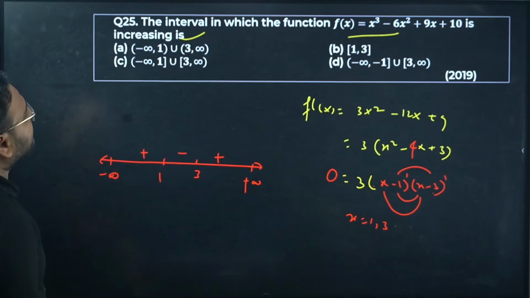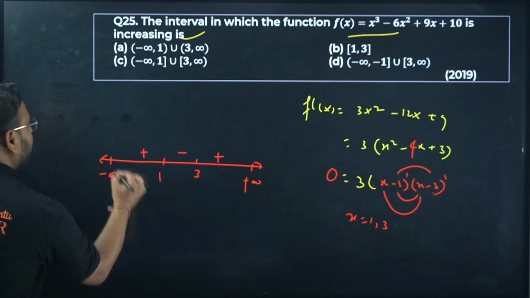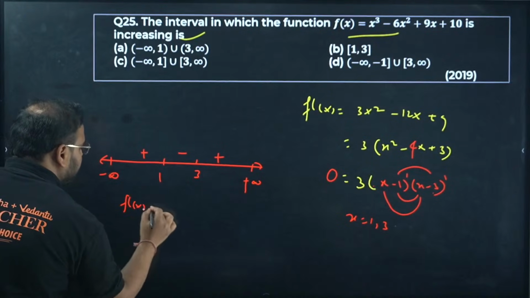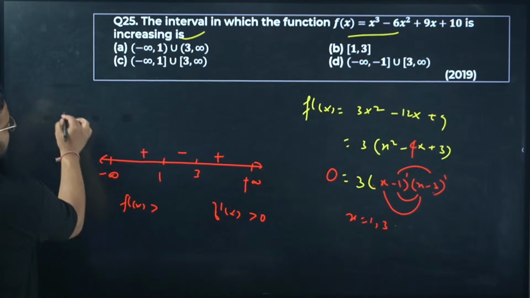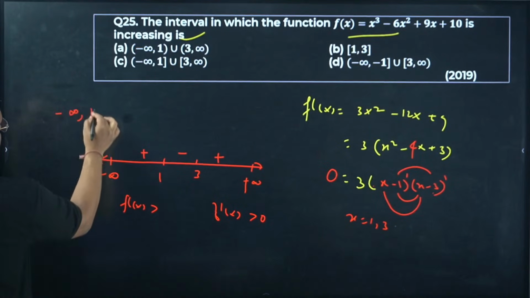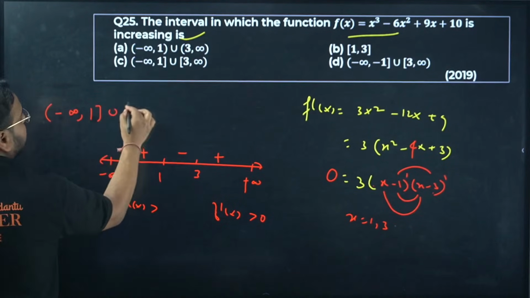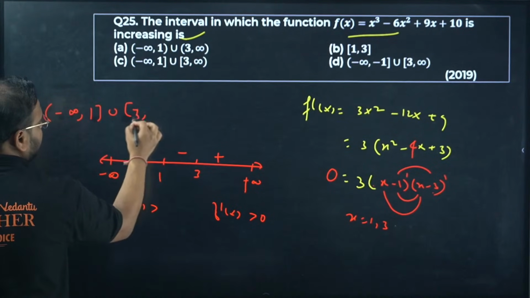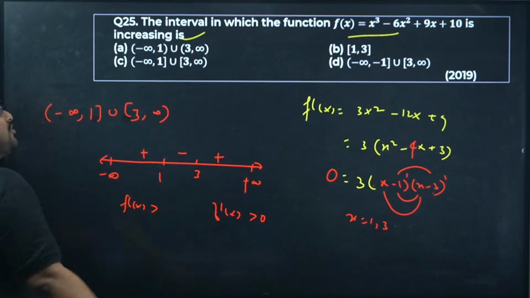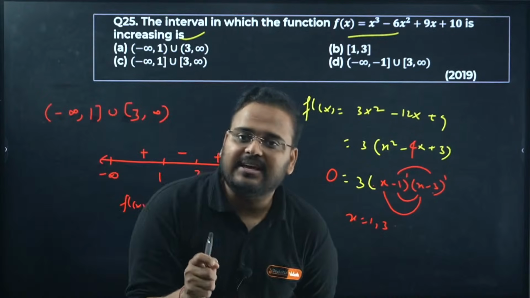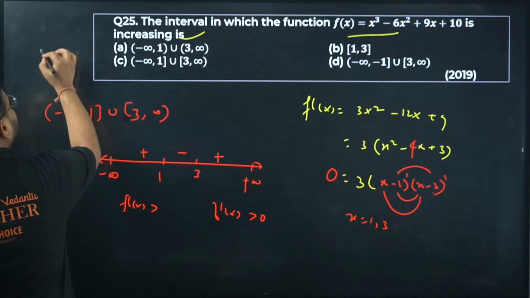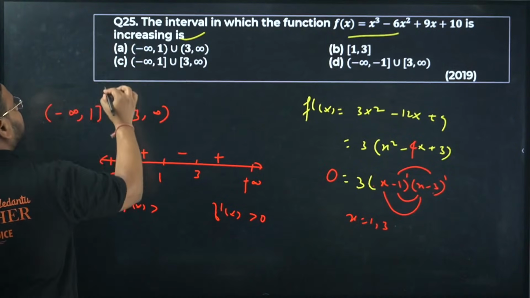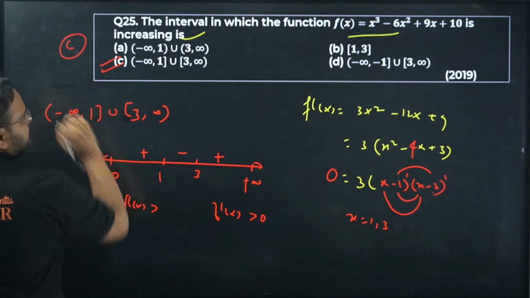Yeah. I'm looking for increasing interval. It means only positive side. Derivative is positive here. Derivative is positive here. So my answer will be negative infinity to 1 closed union 3 to infinity. If the question was strictly increasing, if the word was here st or strictly increasing, we'll choose option A, but in this case option C is right.